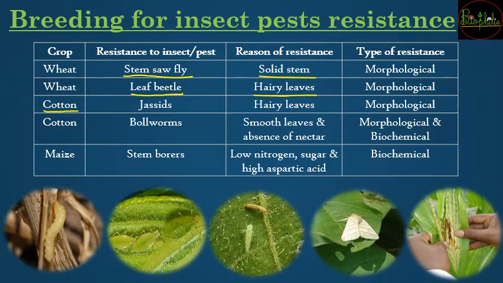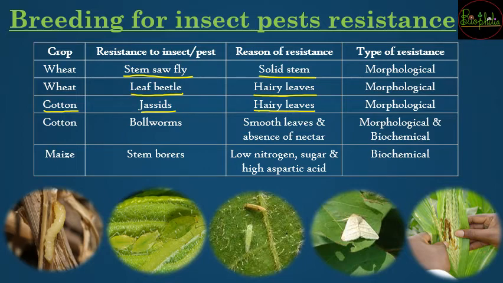So likewise there are many different morphological and biochemical methods, like in the case of cotton. Cotton में jassids का बहुत बड़ा डर रहता है. For the crop to be protected from the jassids, again hairy leaves were used so that they cannot have grip onto the plant.